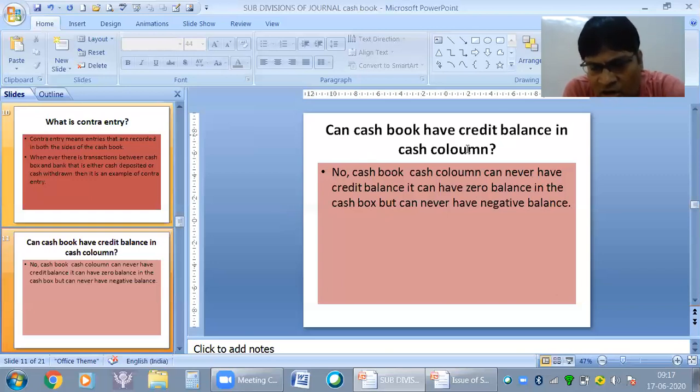Let's understand, can cash book have credit balance in cash column? No. Cash book can never have a credit balance in cash column. It can have a zero balance in the cash box, but can never have a negative balance. Credit balance means negative balance. Cash book is nothing but a replica of what you have in your cash box. If something is left in the cash box, that is reflected in the cash book balance. If no money is there, then zero balance. There cannot be negative money in the cash box. That's why cash book cannot have a negative balance.